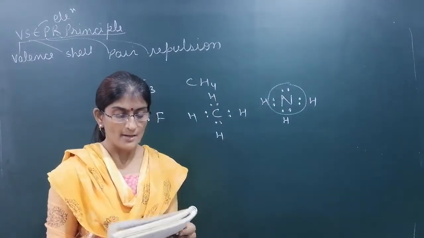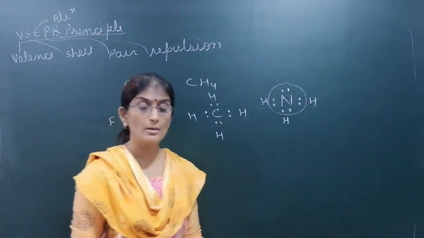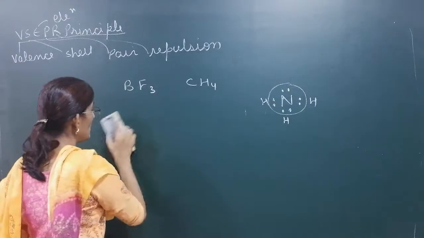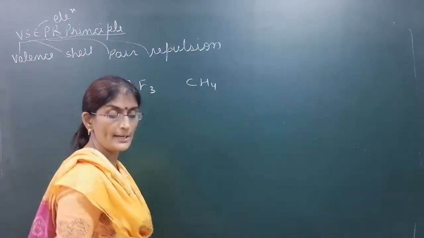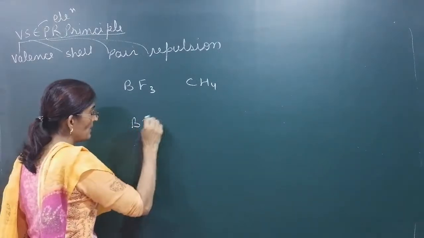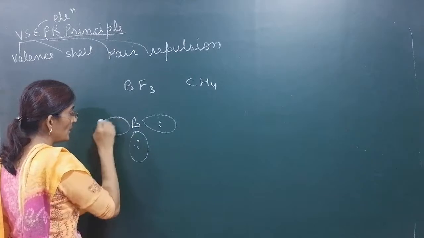Second point is these pairs of electrons repel each other. Bonding pair or lone pair or whatever it be. These electron pairs will repel each other because electrons are negatively charged. Suppose this boron is there, in its orbital 2 electrons are there, second orbital 2 electrons are there, third orbital electrons are present.